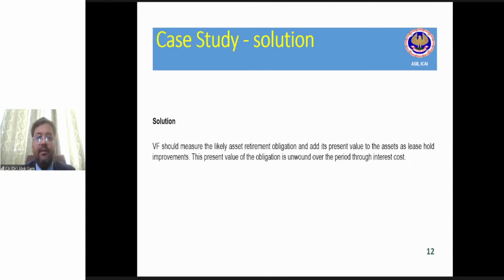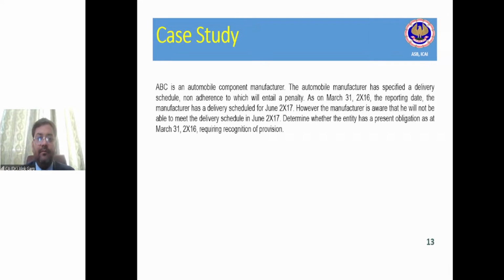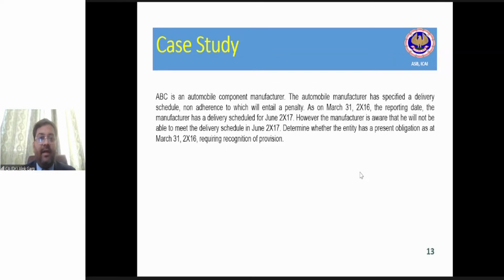Is it clear, Sumit? Let's say compensation expense account debit to compensation payable account. Is it clear, Viraj?